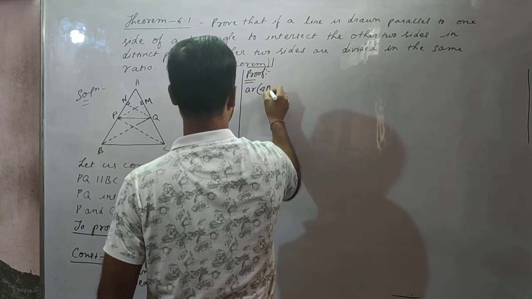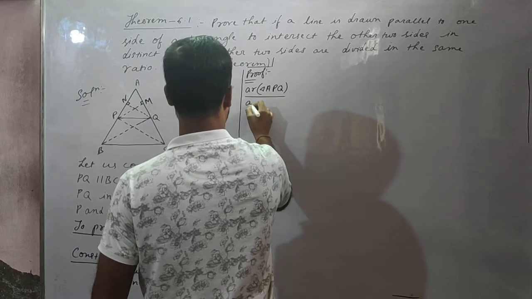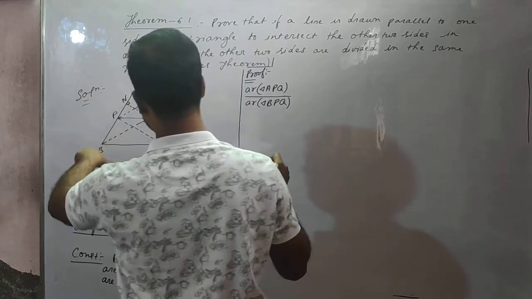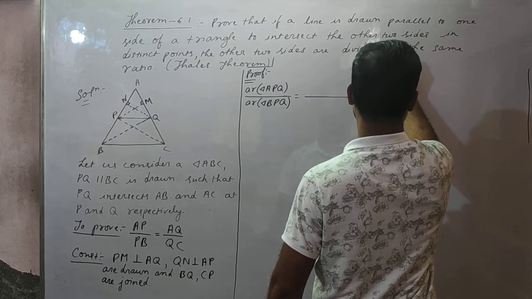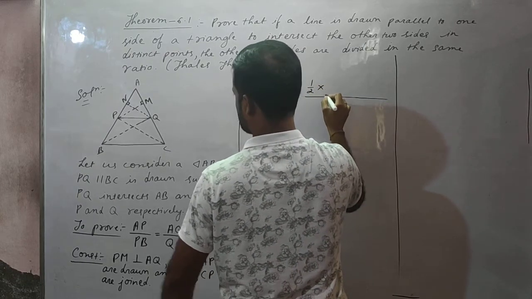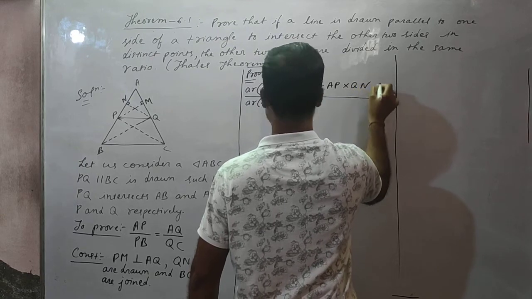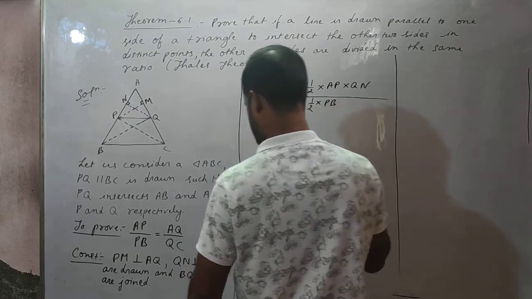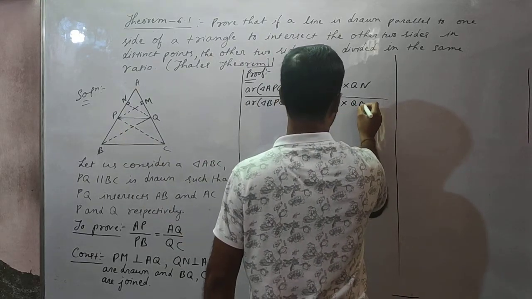Area of triangle APQ by area of triangle BPQ is equal to half into base, base is AP and height is QN, and for BPQ, base is PB and the height is QN.